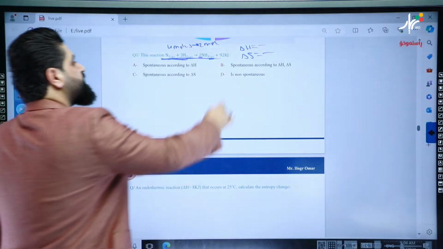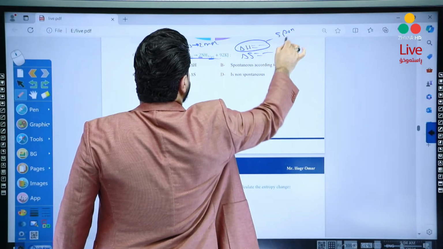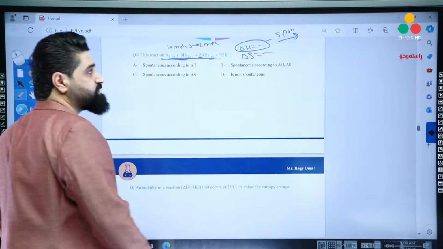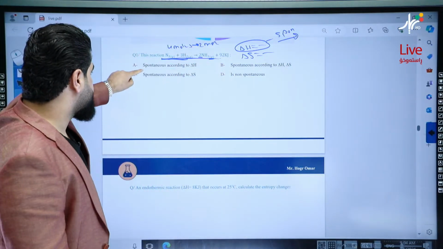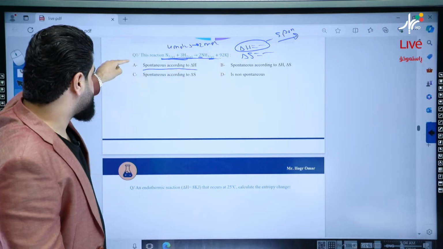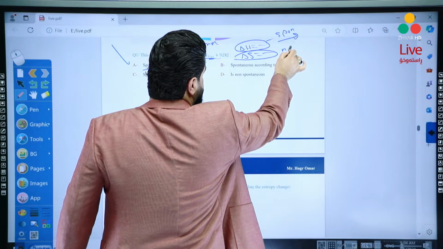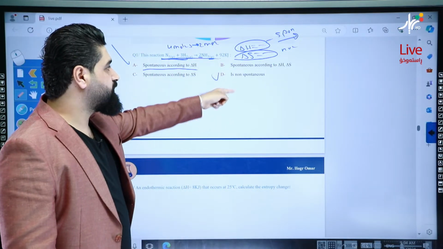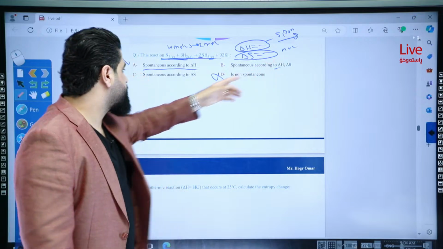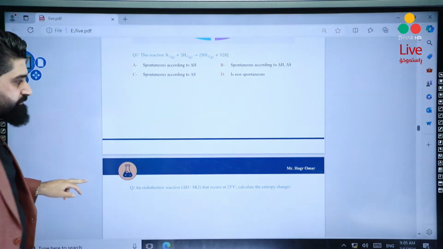Yalla, delta H is negative, so that means it's spontaneous, it's forward, okay? Spontaneous according to the enthalpy, according to delta H. Spontaneous according to delta H, it's correct, but according to delta S, it's non-spontaneous, okay? So the reaction is uncertain. Spontaneous according to both, no. Non-spontaneous according to both, no. The correct answer is A. Okay?